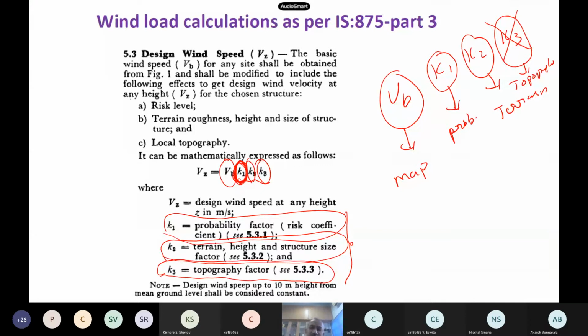Now K1, K2 depend on your terrain and of course the probability. Suppose you are taking a 50-year design lifetime, and your building is also 50 years, like an apartment's lifetime is 50 years. Then K1 also becomes 1, K3 also becomes 1. So you have to worry only about this K2 itself. That is how these numbers look.